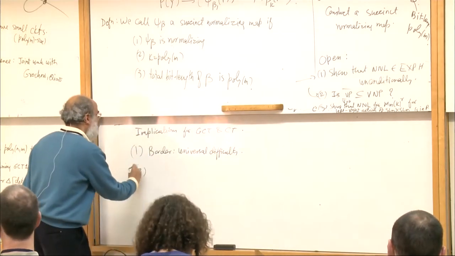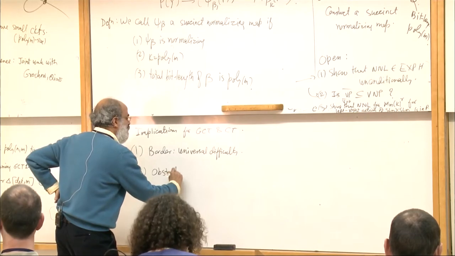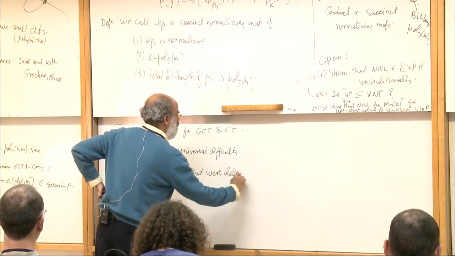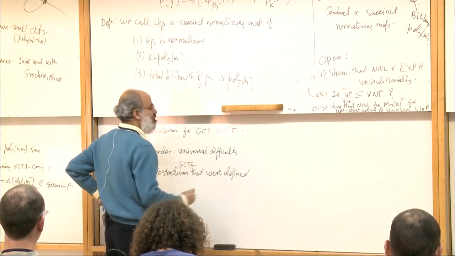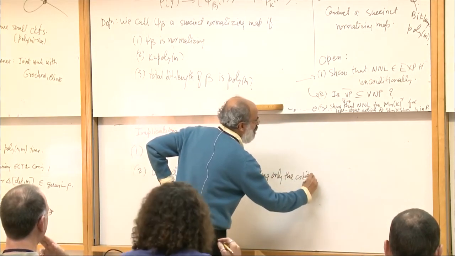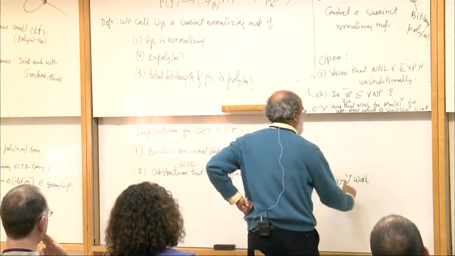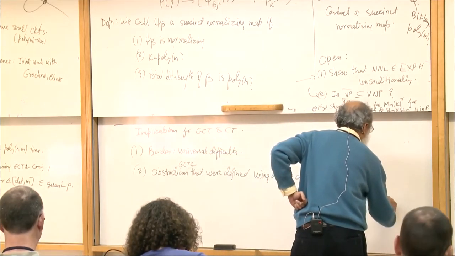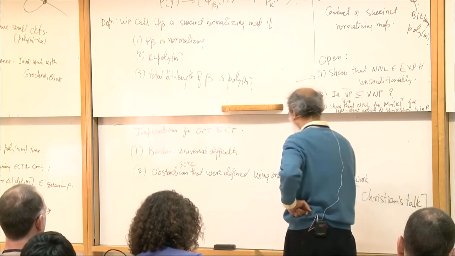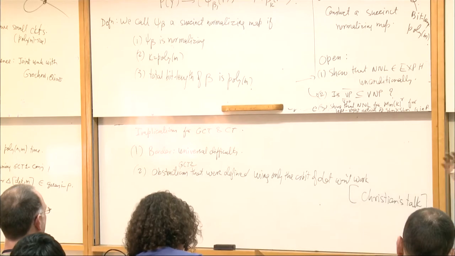And two, this also suggests that the obstructions in GCT that were defined in GCT2, some class defined using only the orbit of the determinant, won't work. And actually Christian is going to show, and this is an important result, in Christian's talk, that this is formally not the case for at least the simplest class of such obstructions, which are defined using the vanishing of Kronecker coefficients.